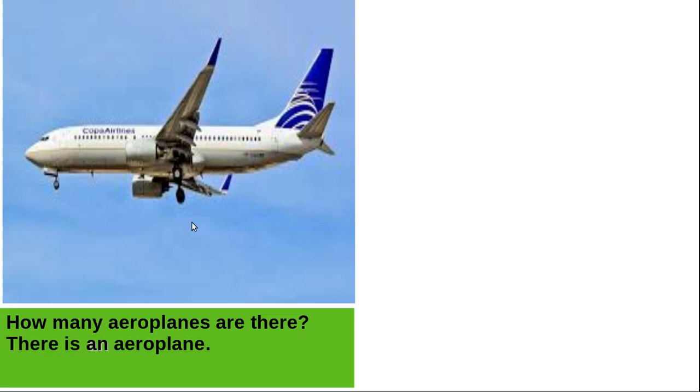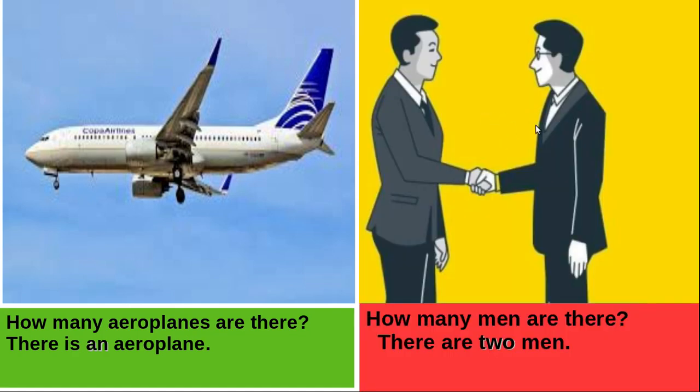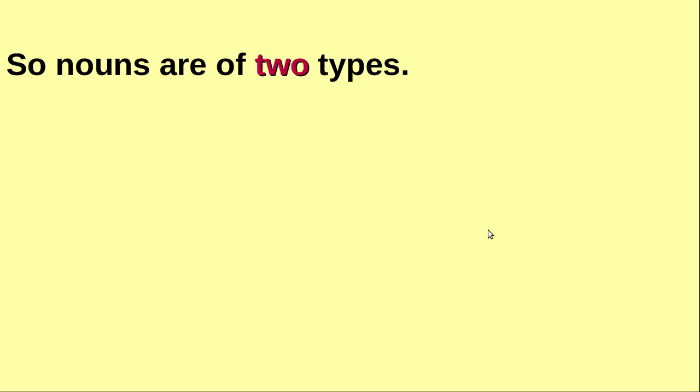Some more examples. See, what is this? This is an aeroplane. How many aeroplanes are there? There is one aeroplane, or an aeroplane. And who are these? These are men. How many men are there? There are 2 men. Now this we can count. So nouns are of 2 types.